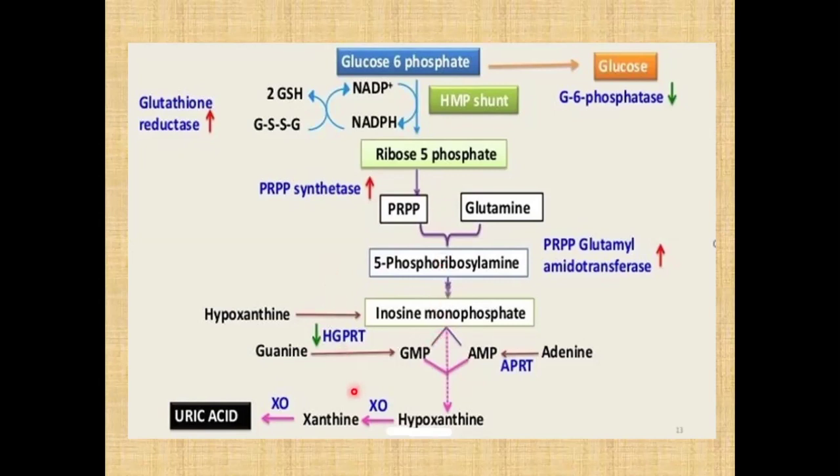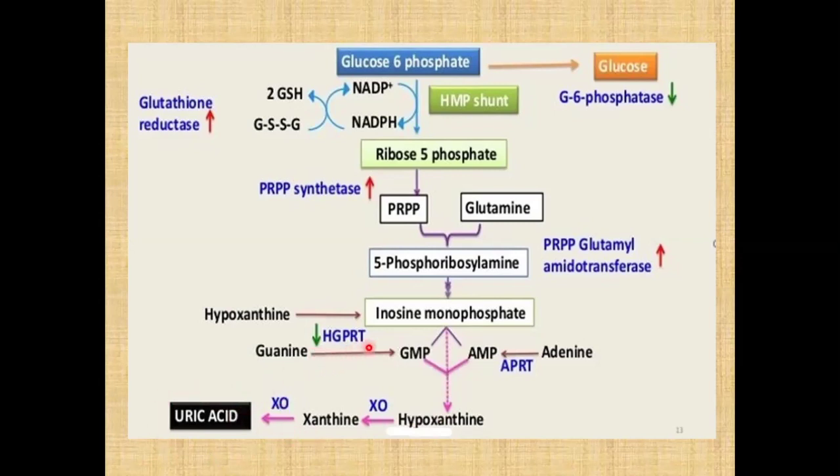As it cannot synthesize IMP and GMP through the salvage pathway, this PRPP is utilized by the de novo pathway, which synthesizes AMP and GMP, and with the catabolism of AMP and GMP, ultimately it forms uric acid.